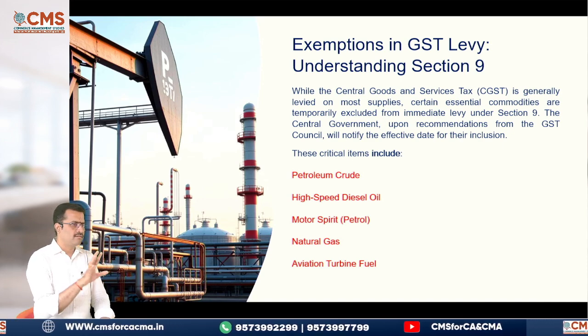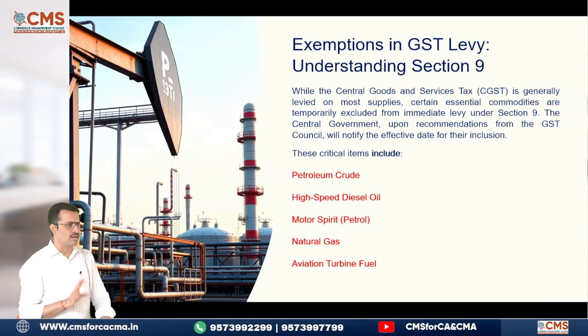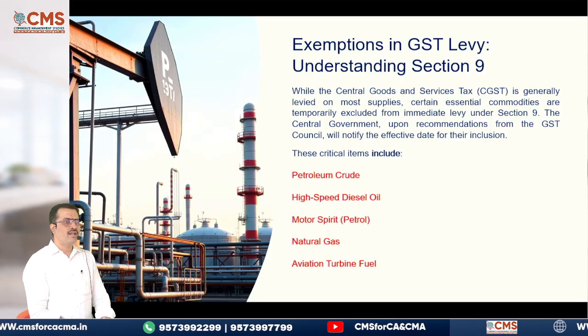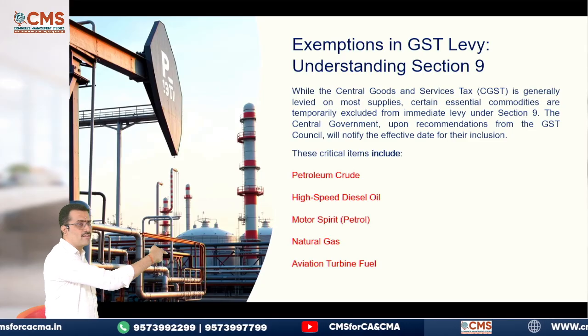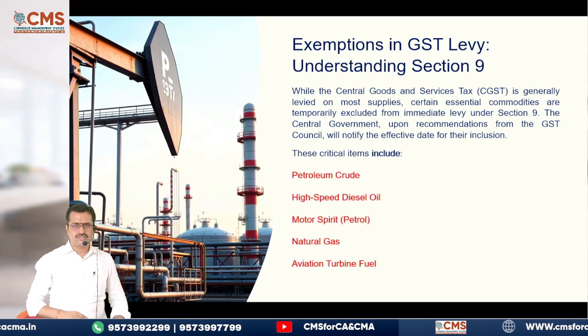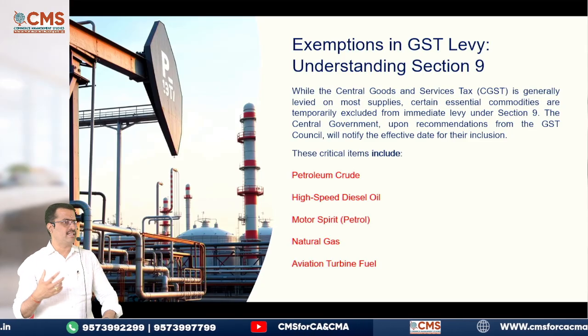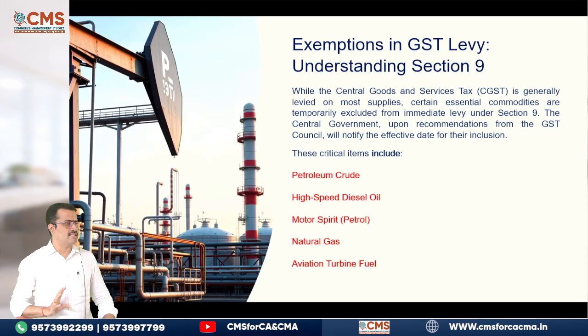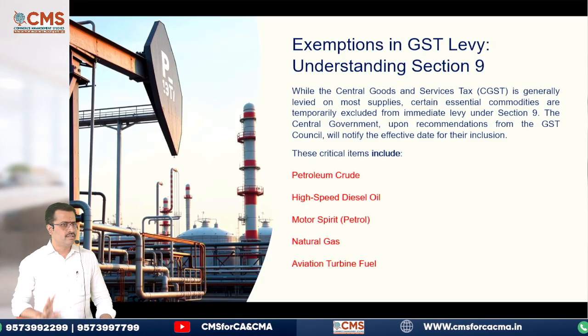15,000 rupees. From here to Dubai, 15,000. Now today, you know what is the cost? 1 lakh rupees. Because they are not getting aviation turbine fuel. Understood? That's how you can remember all these things. Iran war is the best example, an easy way to remember all these items which are outside the scope of GST.